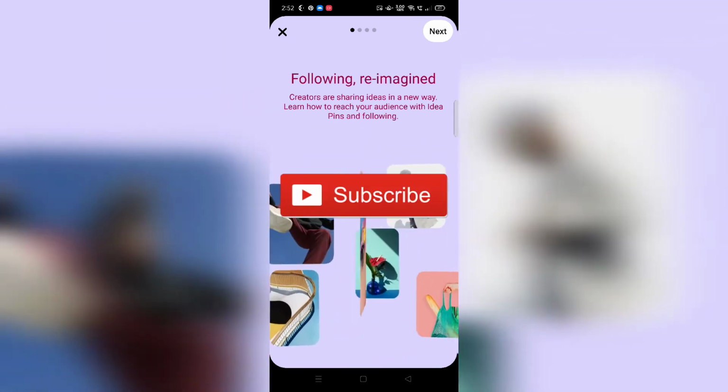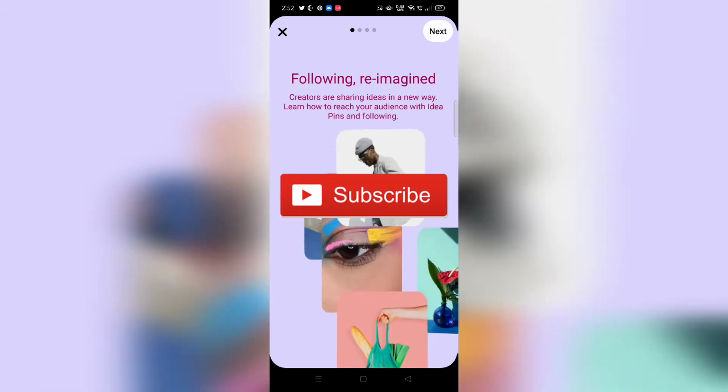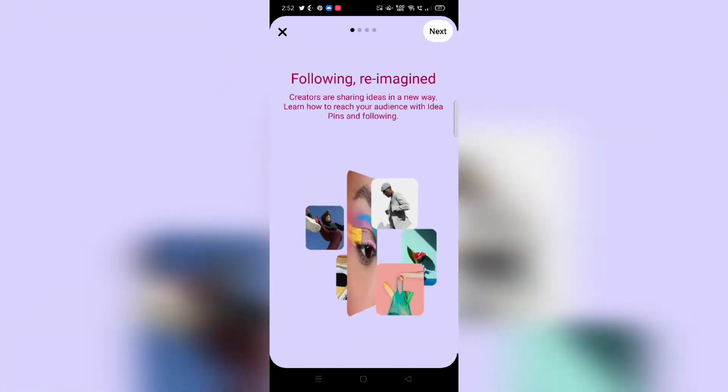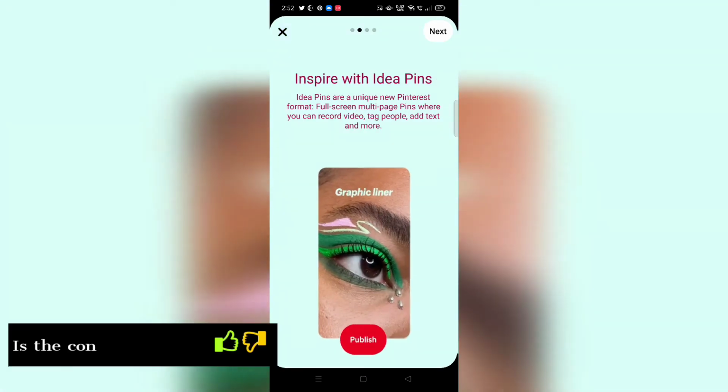Let's get started. Following Reimagine, creators are sharing ideas in a new way. Learn how to reach your audience with pins and following. So I opened my Pinterest application, and this is the new update that I've got from Pinterest. The first one is this. The second one is inspired with idea pins.